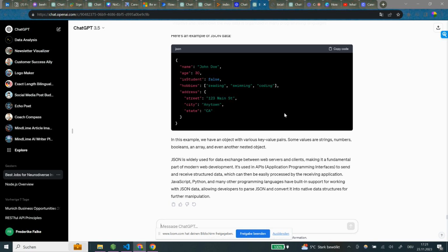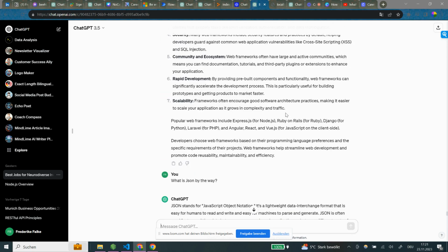Okay, so it's a format, if I understand this correctly, to send or exchange data between web servers and clients.